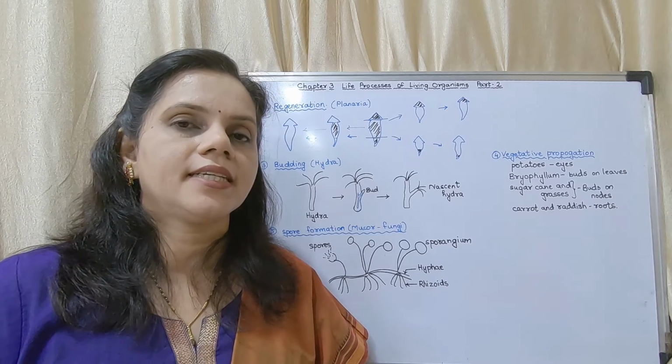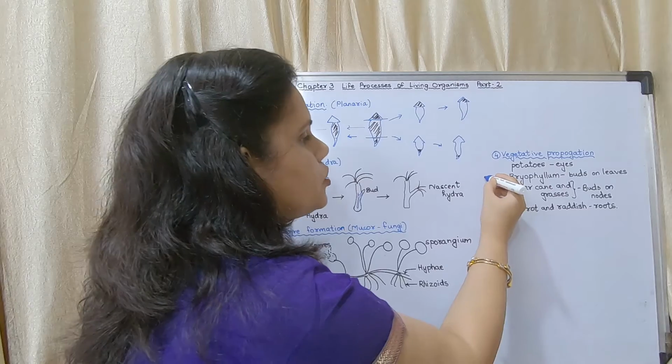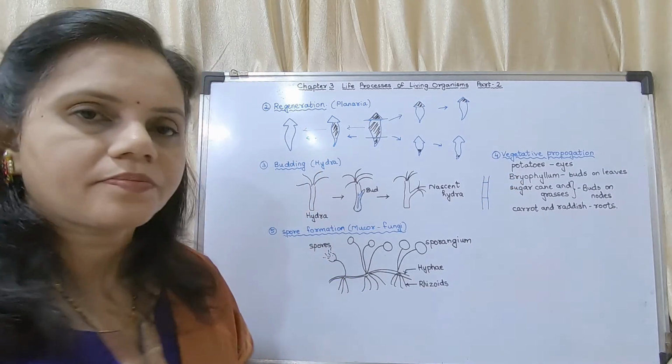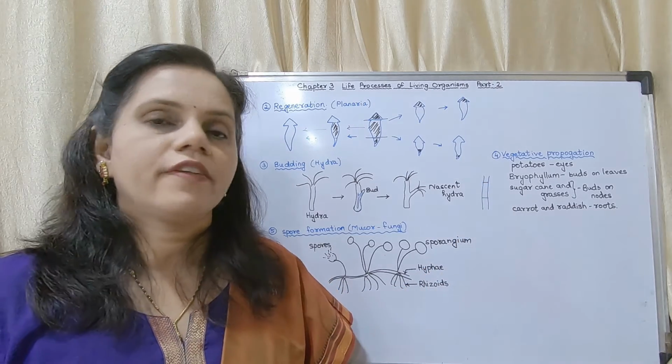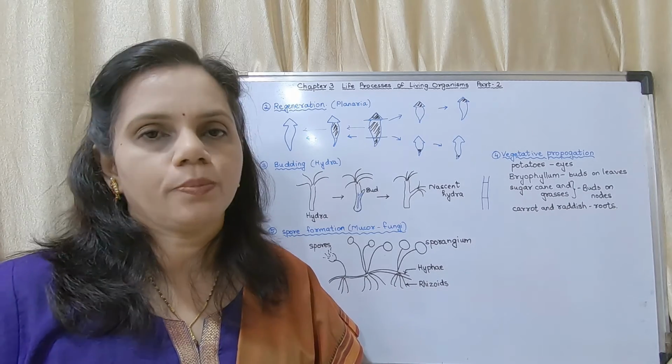In case of sugarcane and grasses, they have buds on their nodes. Nodes are the thickenings in between. If you have observed a sugarcane, this is a sugarcane, it has nodes in between. These parts are said to be nodes. From the nodes, they get buds and develop into a new plant.